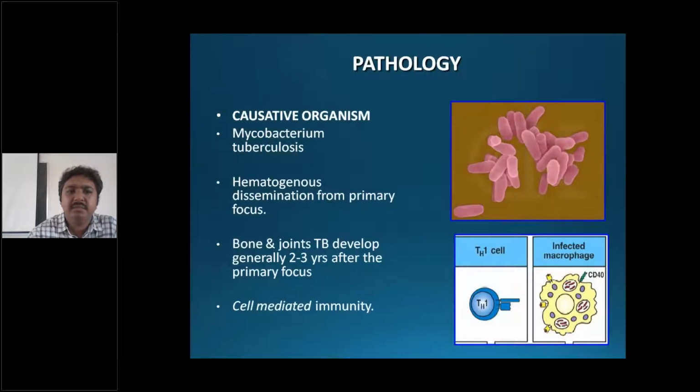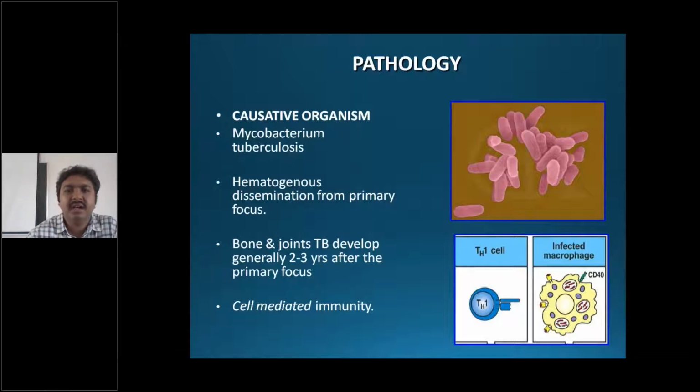The causative organism of tuberculosis, you all know, is Mycobacterium tuberculosis. Hematogenous dissemination from the primary focus, it could be the lung or lymph node. Usually bone and joint tuberculosis develops generally 2 to 3 years after the primary focus, probably due to cell-mediated immunity.